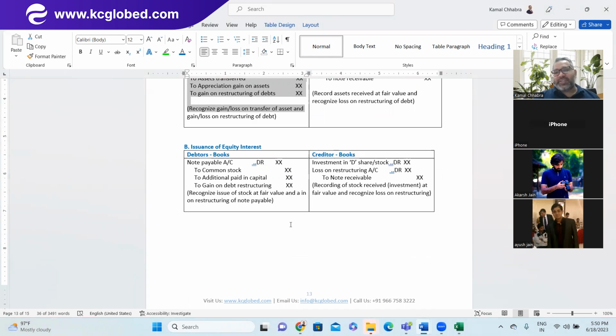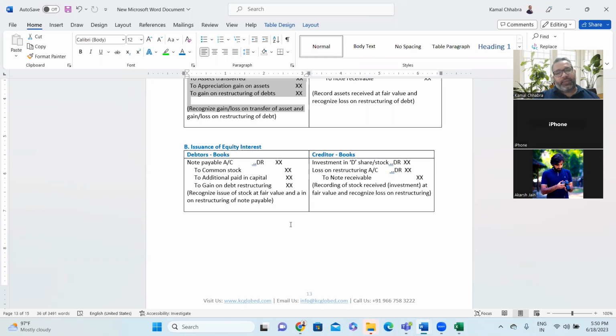Somehow I convinced them to invest in equity. So what will be the journal entry? Note payable account is debited, common stock is always credited at face value, and the security premium will go into additional paid-in capital. The remaining difference is the gain on debt restructuring.